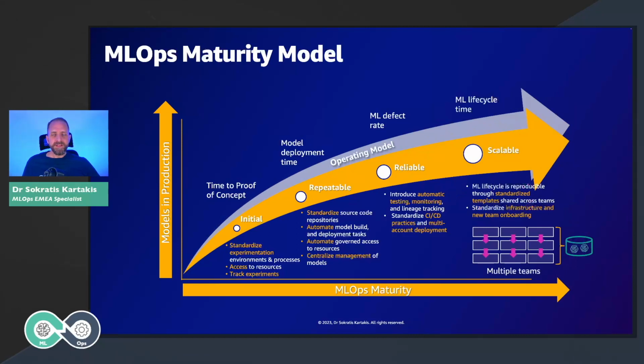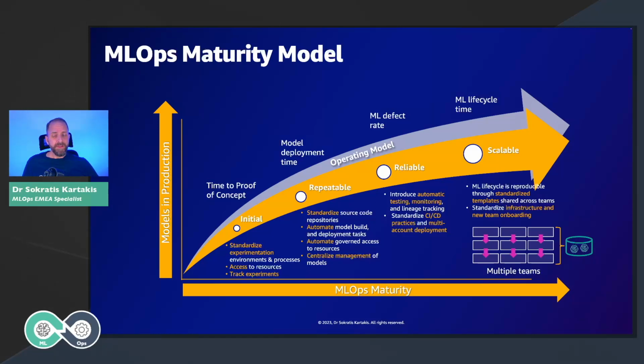Next phase. Next phase is the scalable phase. In the scalable phase, now what we have done is we have productionized one of the ML use cases. One team is aware how to use the whole platform and they start productionizing more and more ML use cases. How can we onboard multiple teams? We need to create a separate environment for a new team in order to start productionizing their solutions. How can we templatize the code and the infrastructure for these new environments? This is one of the key tasks.